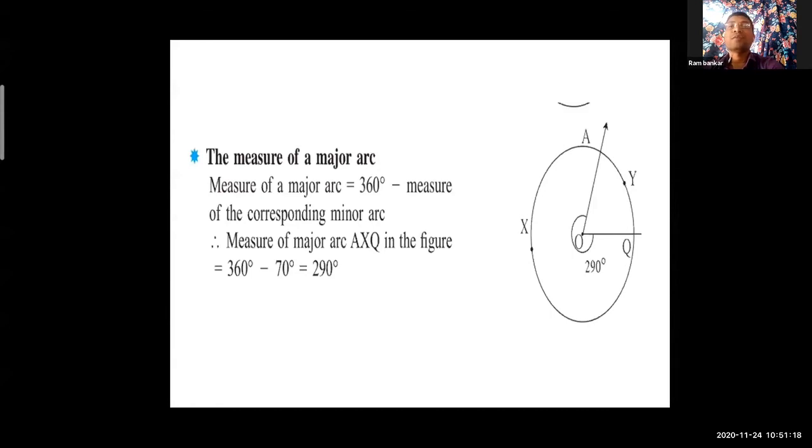This is the formula. Keep in mind, measure of minor arc. How to calculate the measurement of the major arc? You know what the measurement of the whole circle is? पूरे सर्कल का मेजरमेंट कितने डिग्री का होता है? I already told you that the whole measurement of the circle is 360 degrees. Measurement of major arc is equal to 360 degrees minus the measurement of the corresponding minor arc. 360 में से माइनर आर्क कैलकुलेट माइनस किया तो हमको मिल जाएगा मेजर आर्क.